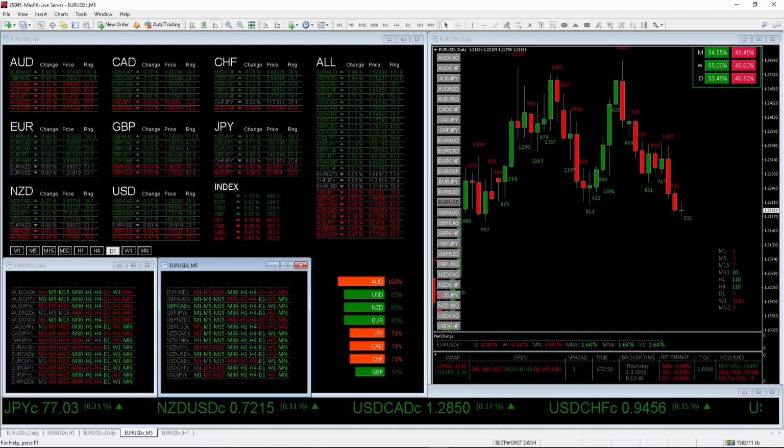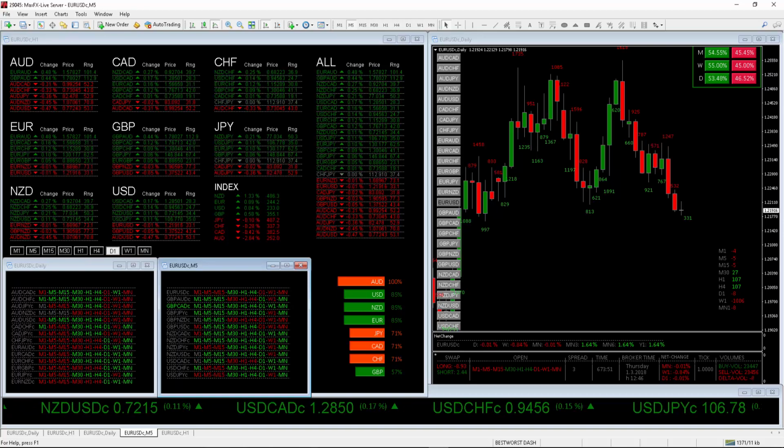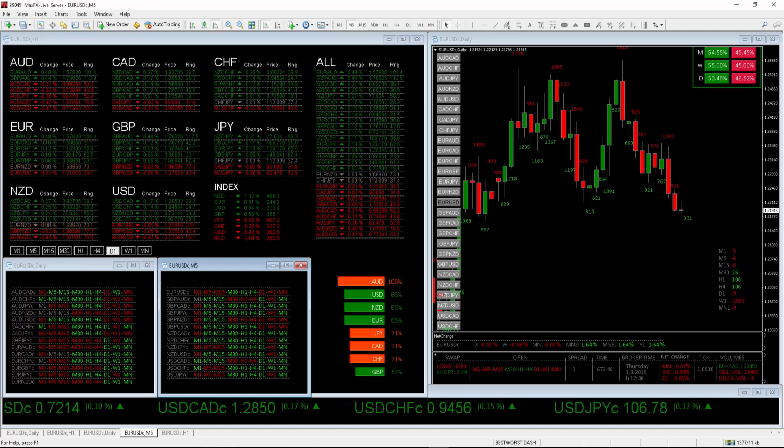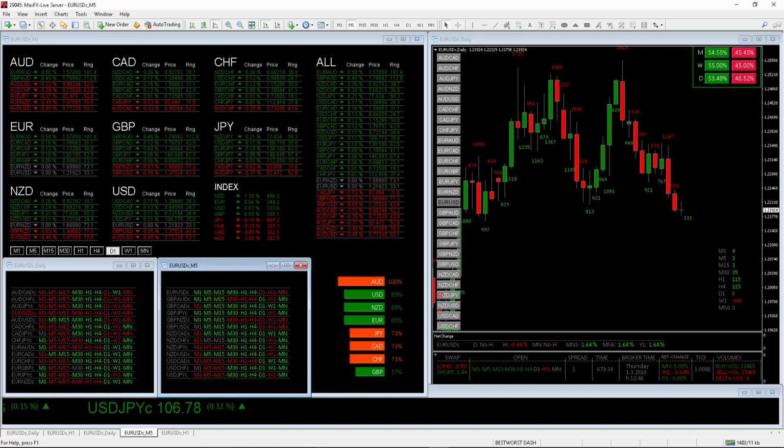Let's see how the Forex market is performing through the index grid of our best and worst dashboard. The New Zealand dollar is in first position, gaining 1.32% on its currency basket, followed by the euro, ahead by 0.91%. The US dollar is gaining 0.83%, and the British pound 0.54%. The yen is just below parity, losing 0.08%. The Swiss franc is down by 0.27%. The Canadian dollar is down by 0.41%. And the Australian dollar comes last, losing 2.87%.